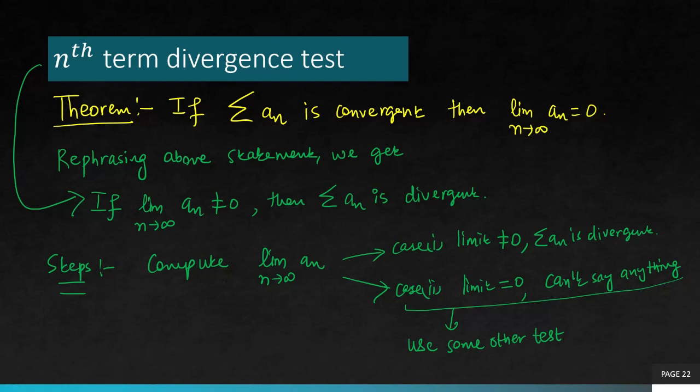So let's try to understand why it is so, because I'm not going to give you a formal proof of this theorem, but we can just intuitively understand the idea behind it. So we are saying for a series to be convergent, this has to happen. See, what you are doing is you have infinitely many terms adding up. You keep on adding, it keeps on going.